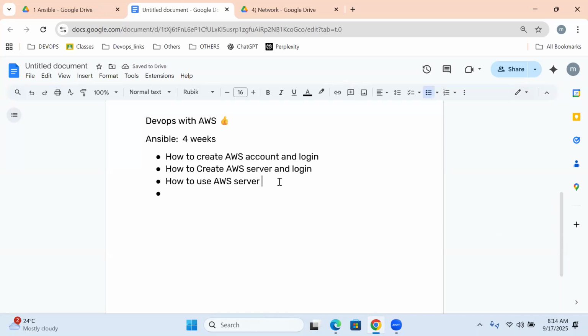Each and every student knows about it. Then, what is configuration management? And after understanding what is configuration management,